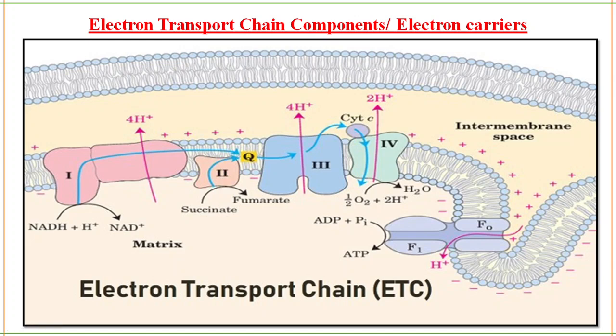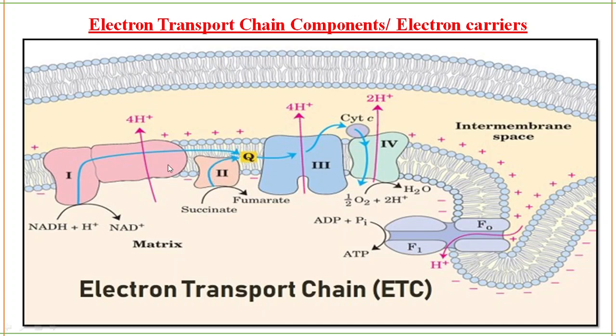In the TCA cycle, there is a step where succinate is converted to fumarate, and for that the enzyme succinate dehydrogenase is required. That enzyme is provided by complex 2. In this process, FAD will be converted to FADH2. That FADH2 in complex 2 is oxidized, and 2 electrons are obtained from it and go to the